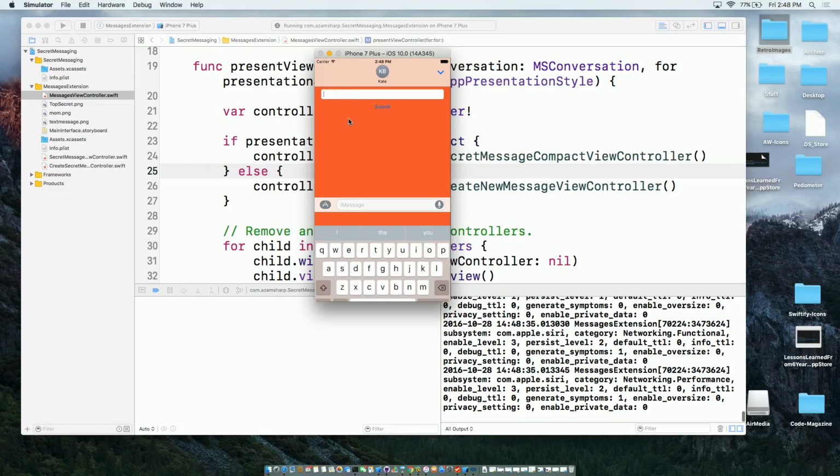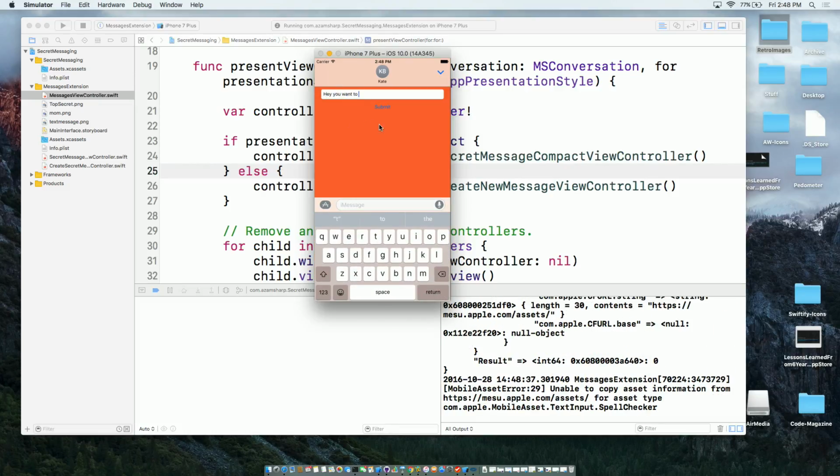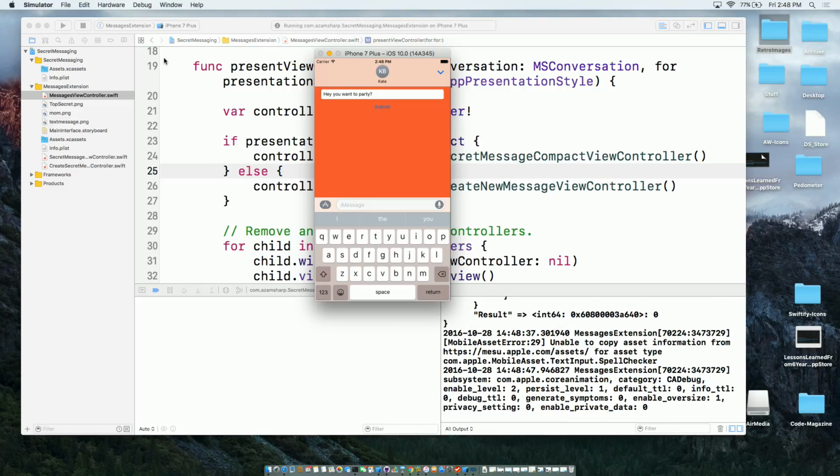And that's pretty good. Now I can create a message over here. And I can say, hey, you wanna go to party? But if I now submit, this controller should actually go away and put the text that I'm typing in the text field and send the message.